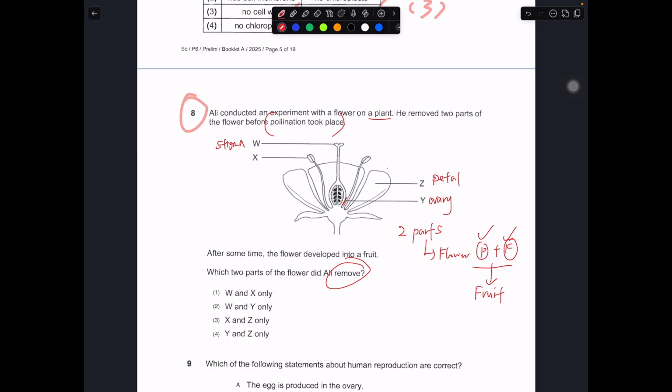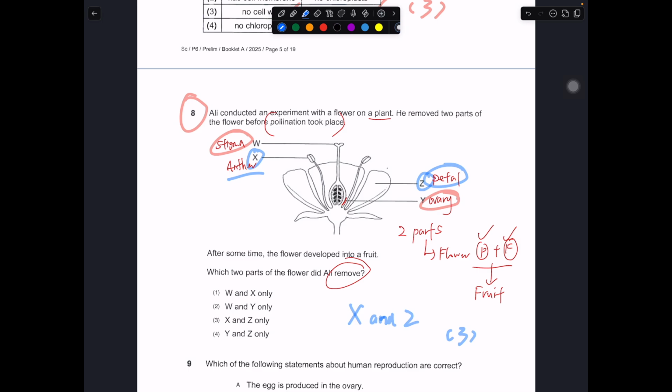W is stigma, while X is anther. For the flower to be developed into a fruit, the female reproductive parts must be present. So stigma and ovary must be present. So your answer should be anther and petal, so X and Z. So the answer should be number 3.